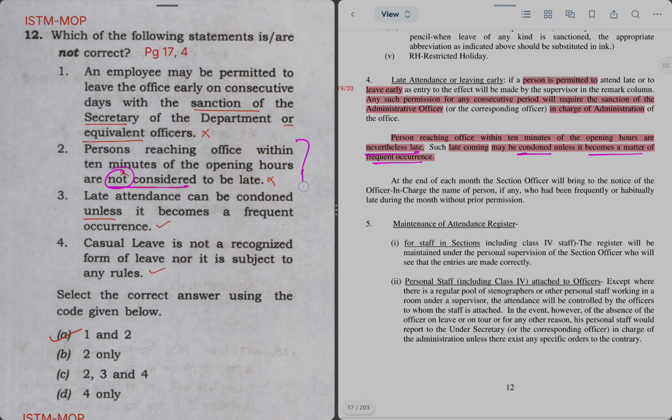Yes, actually this is a combined statement, so the second part is correctly written in the question. Casual leave is not a recognized form of leave nor is it subject to any rules. Yes, and leave rules, if you read in detail, will cover this. Well, casual leave is not a type of leave and it is not subject to any rules, so it is right. Hence incorrect statements are 1 and 2, so right answer is option A.